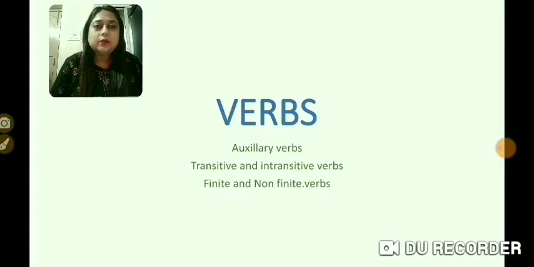So you must be knowing it that any word which denotes an action or tells about what is done in that sentence is called verb. So in this topic today we will discuss and come to know about verbs, what are auxiliary verbs, then what is transitive and intransitive verbs, and finite and non-finite verbs.